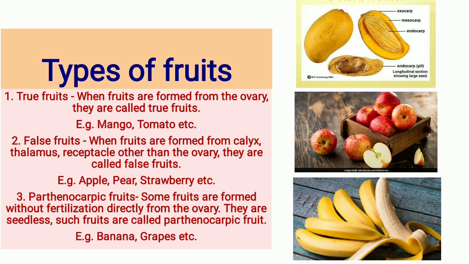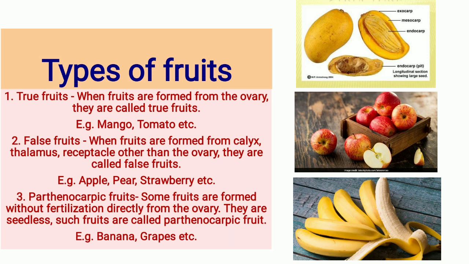Such types of fruits are called false fruit. For example, apple, pear, strawberry, etc. In the case of apple, the true fruit is inside, and the edible part is actually the thalamus. Similarly, it is for pears and strawberry.